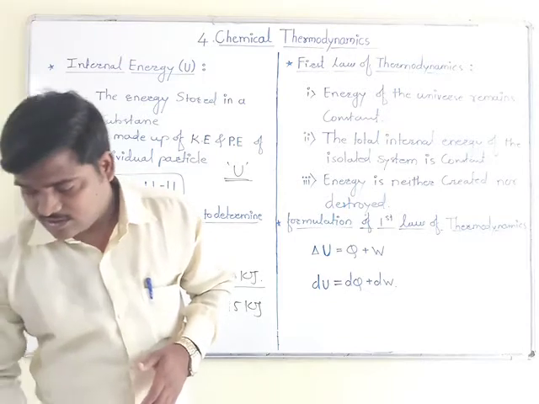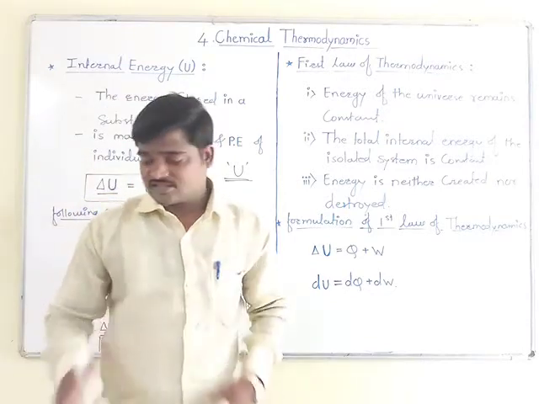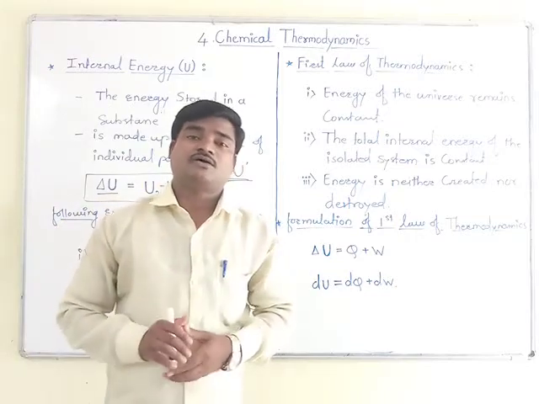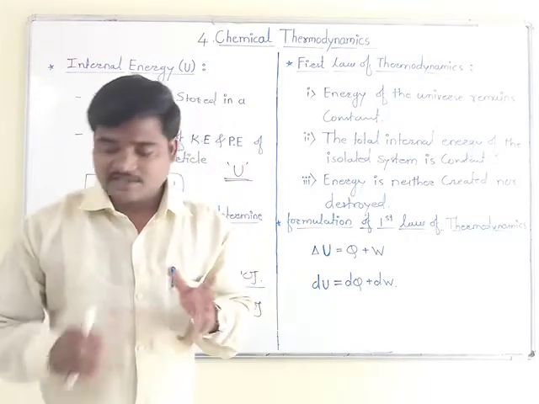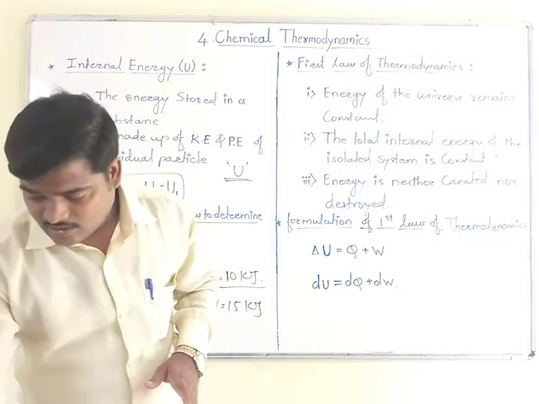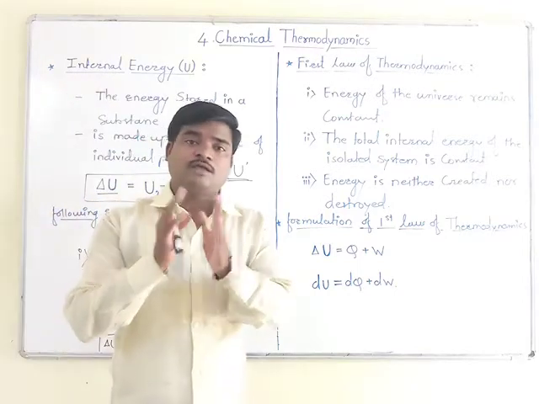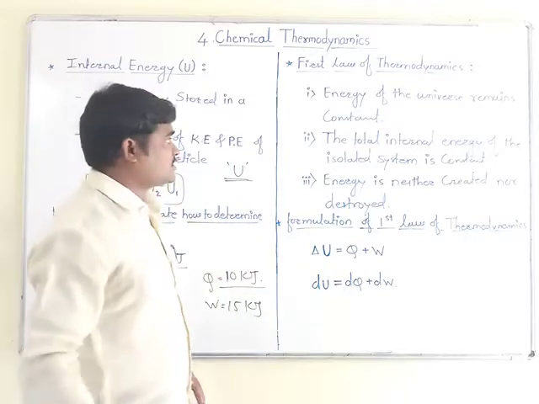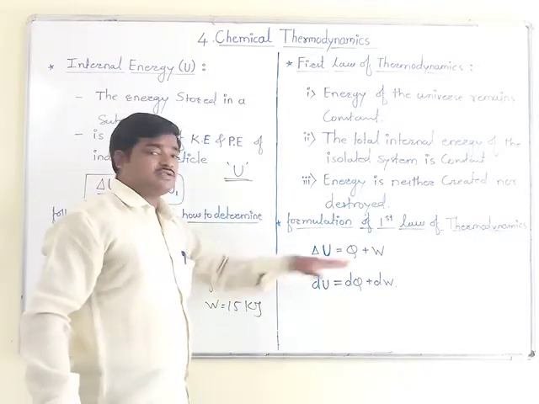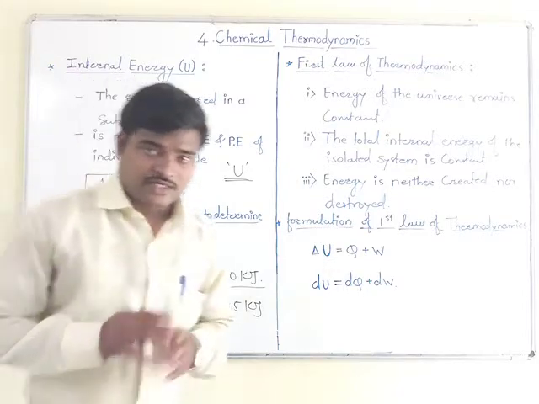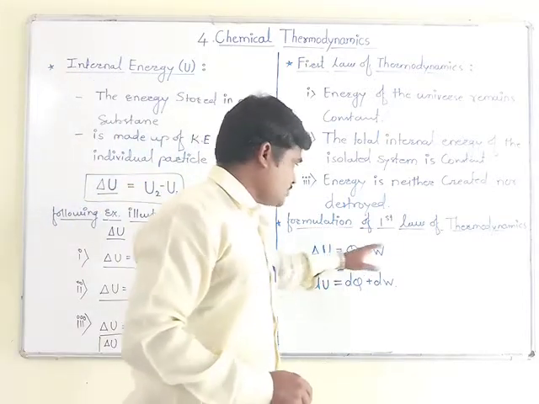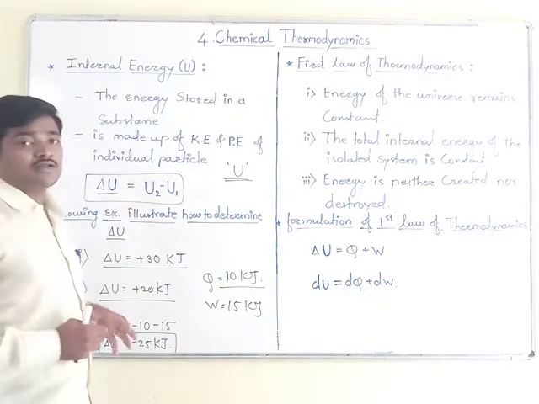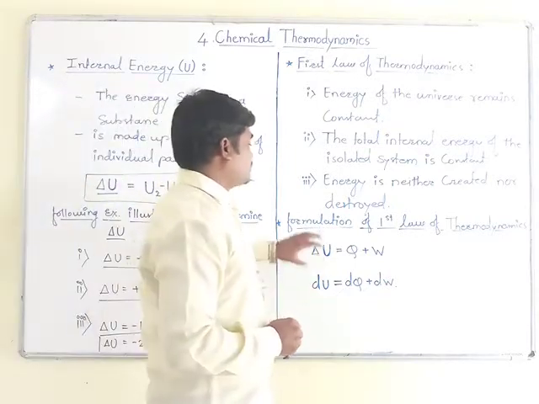Suppose Q amount of heat is supplied to the system and at the same time W is the work done on the system, then the internal energy of the system would increase. In that case, we can write its equation as delta U is equal to Q plus W, as I already mentioned.